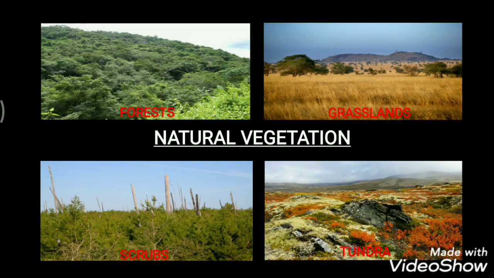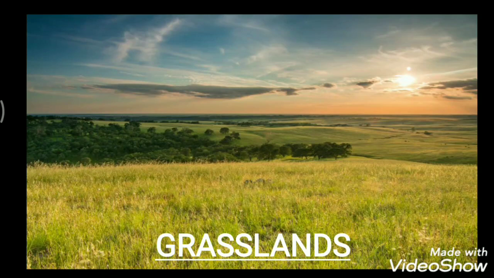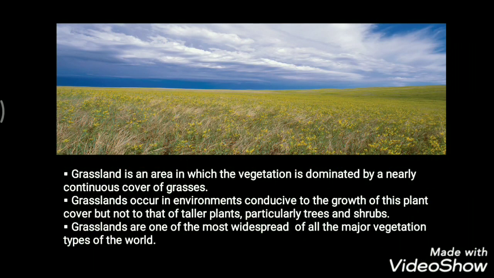The first that comes up is the grasslands. Yes, we all know what these grasslands are. Now, grassland is an area in which the vegetation is dominated by a nearly continuous cover of grasses. So basically a major portion is covered with grasses.